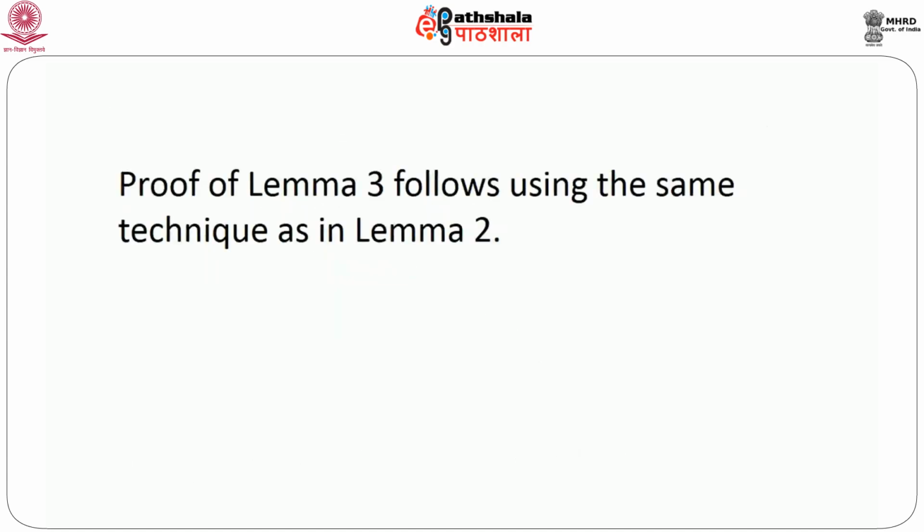We are not going to prove this directly, but the proofs of all these results follow the same technique that we have used in proving lemma 2. So, this gives us a very good idea about how to use big O and small o, not only in case of sequences of real numbers, but also considering the order in probability, that is big O_p and small o_p, in case of a sequence of random variables.